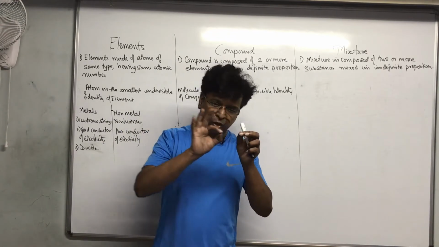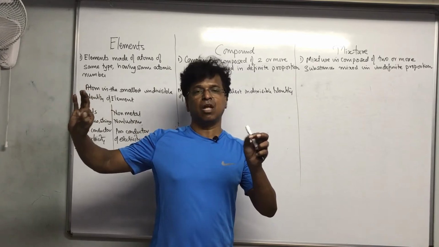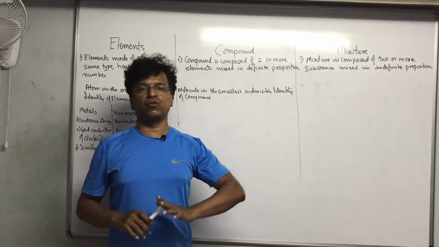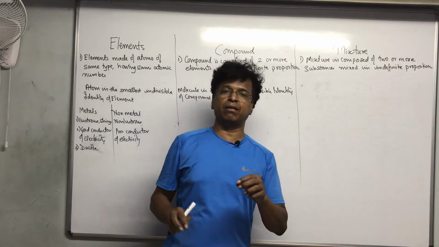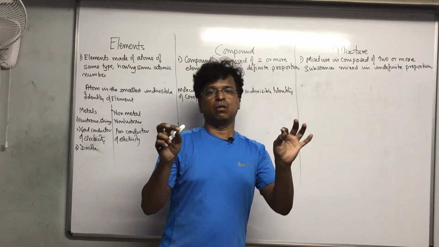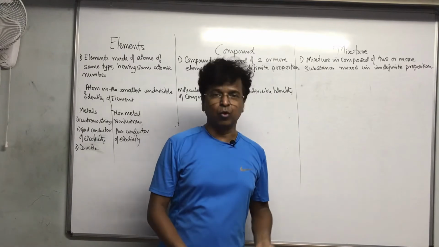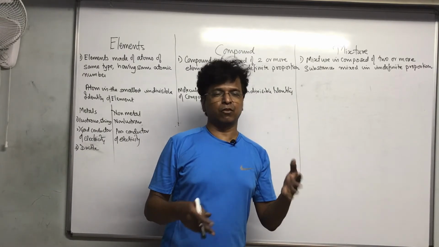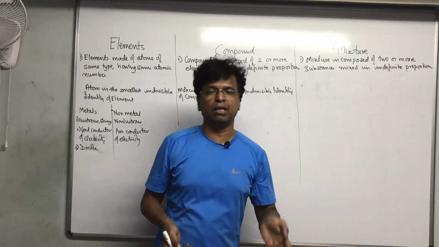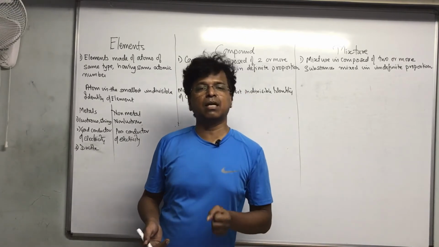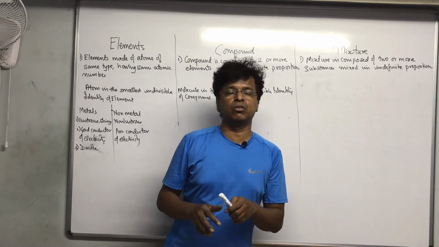I can make a string only of these metallic things. I can't make a string of non-metallic things. If I try to make a string of carbon, it will not stay for long. Oxygen is of course in a gaseous state, so the question does not even arise. So these things are not ductile. You can't make a good string.